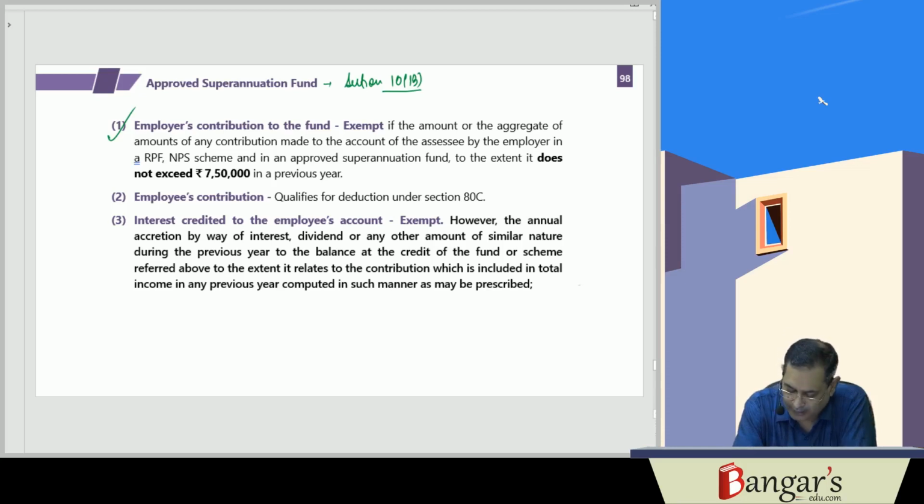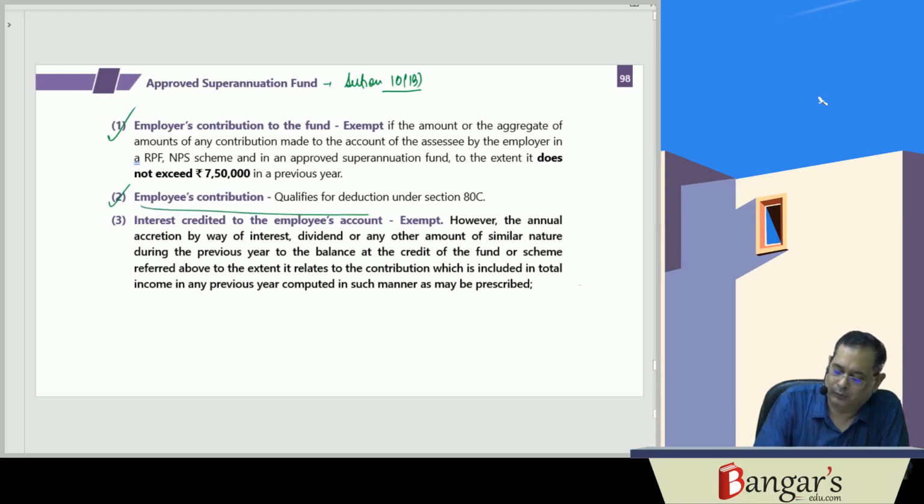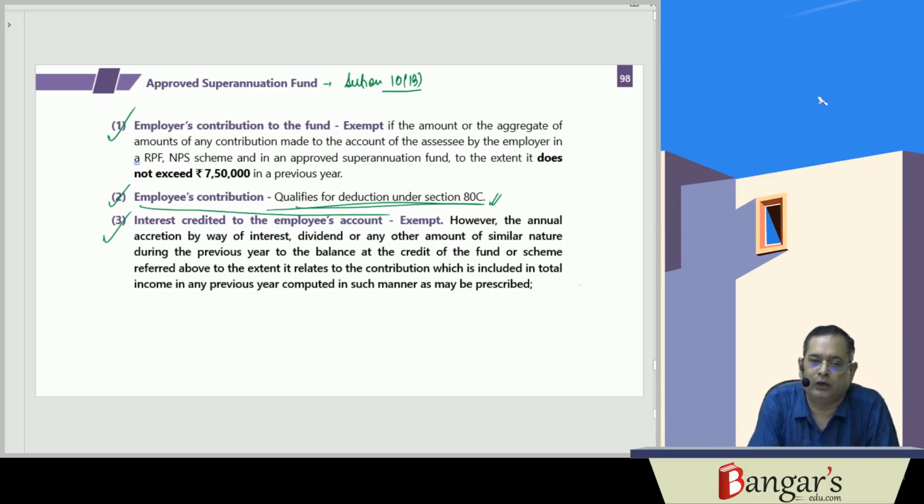But in case it exceeds rupees 7,50,000, then such excess amount will be chargeable to tax. Then the employees' contribution to recognized provident fund or approved superannuation fund, does it qualify for deduction under 80C? Well, yes, it qualifies for deduction under section 80C, and interest credited to the employee's account is exempt.